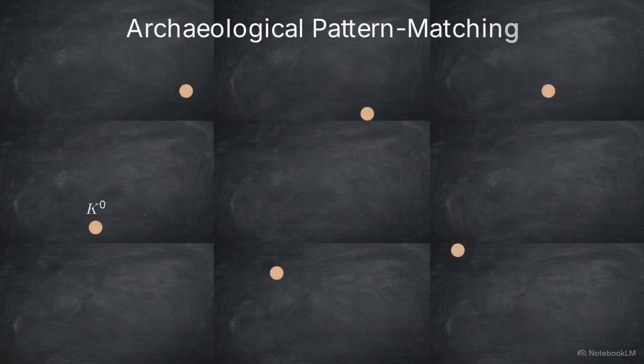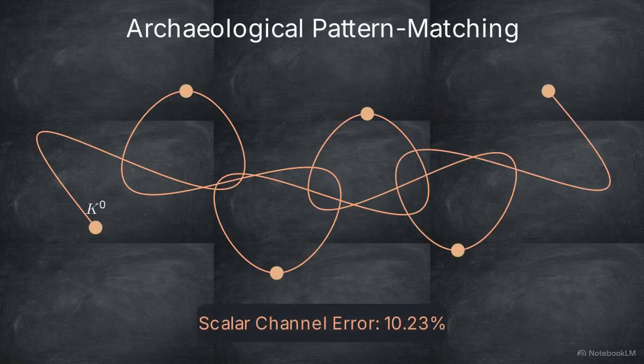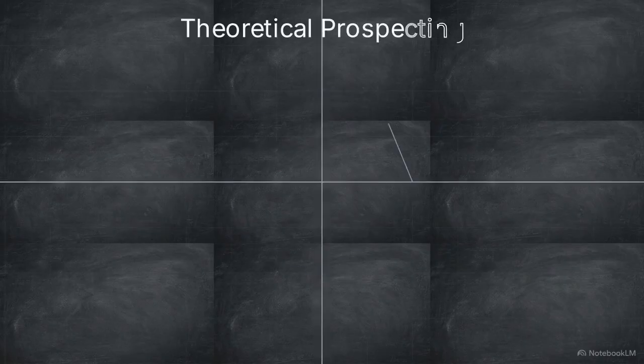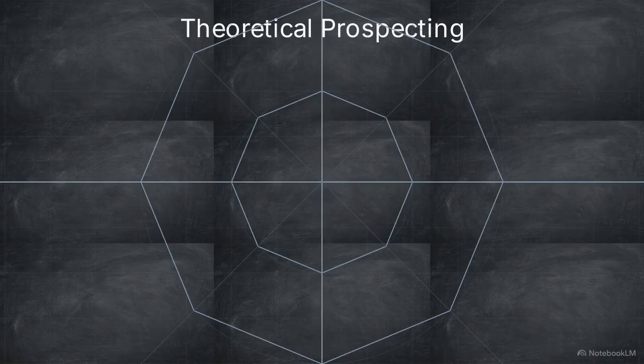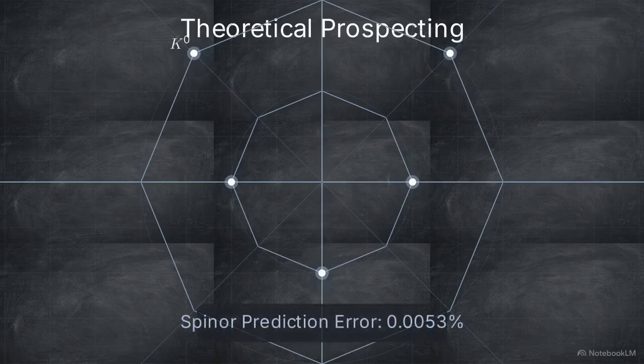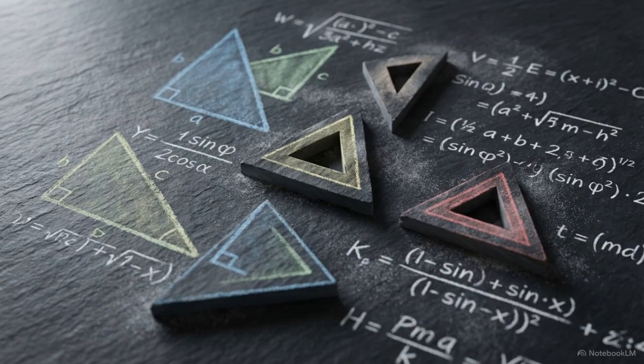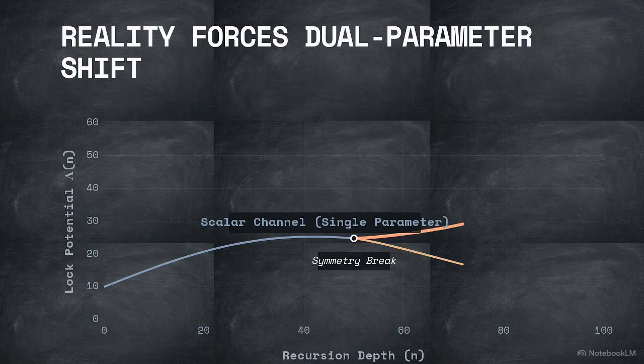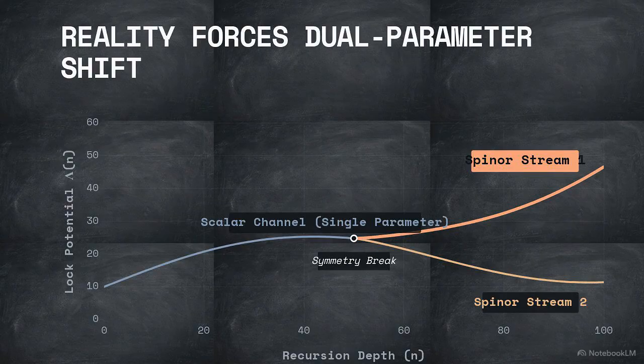Proving a physics model requires separating archaeological pattern matching, tuning parameters to fit known data after the fact, from true theoretical prospecting, where the math dictates the architecture before the data is processed. The ODTBT framework assigns particle mass ratios to Pythagorean triple Grant means. The mathematical challenge lies in justifying exactly when to use a single optimization parameter and when physical reality demands a shift to a dual-parameter space.